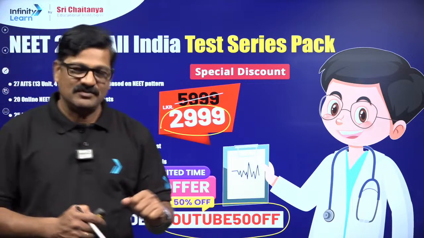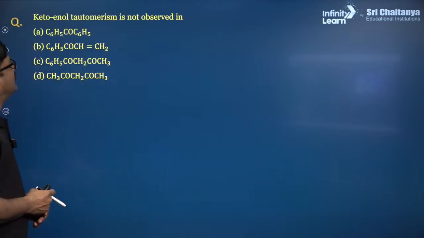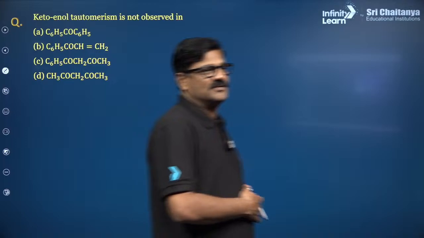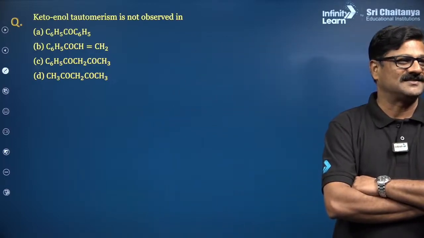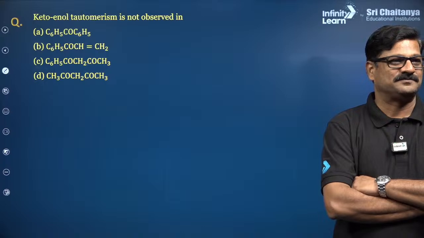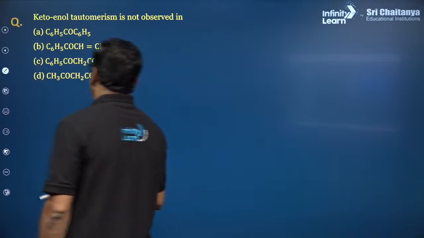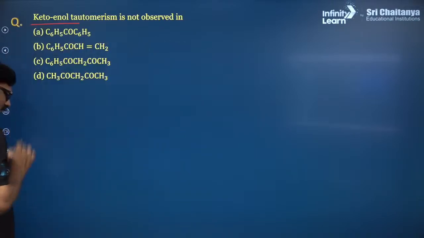Krishna Yadav. Now, promotion is over. Let's do: keto-enol tautomerism is not observed in. Answer. Keto-enol tautomerism is not observed in. I want you to give the answer. Yeah. In order to understand the conditions for tautomerism, that's always important.